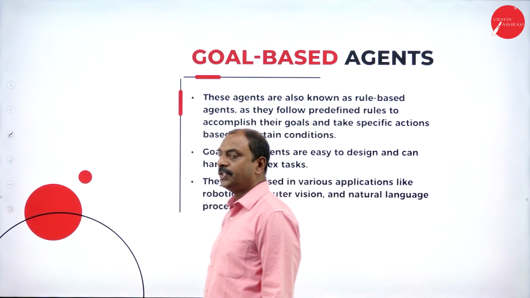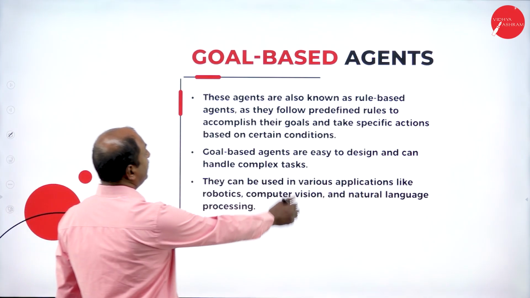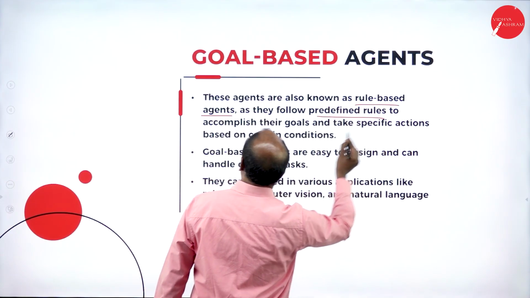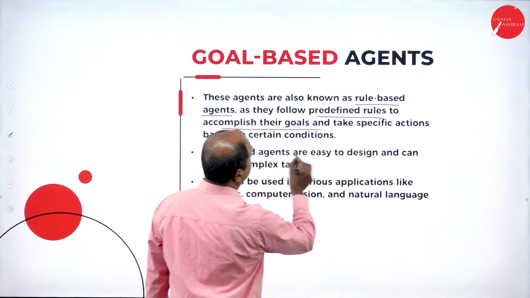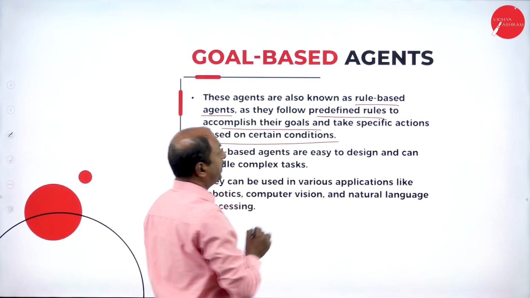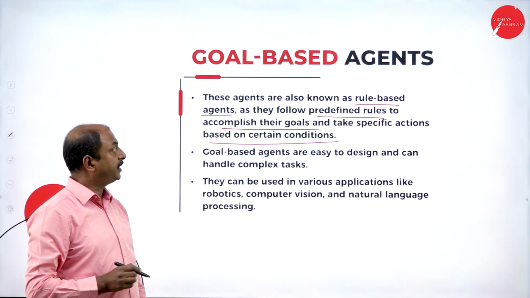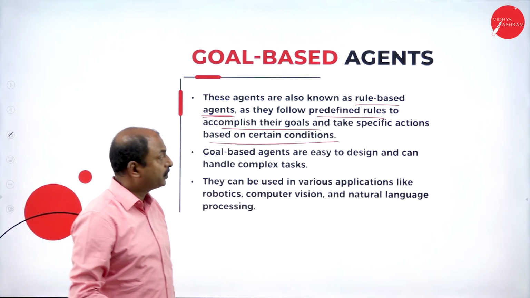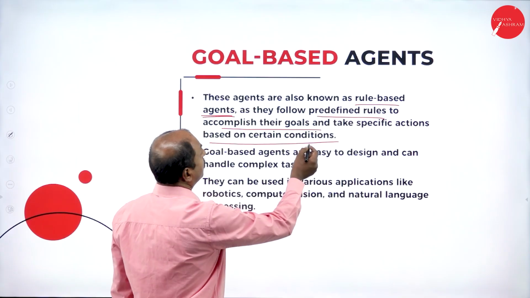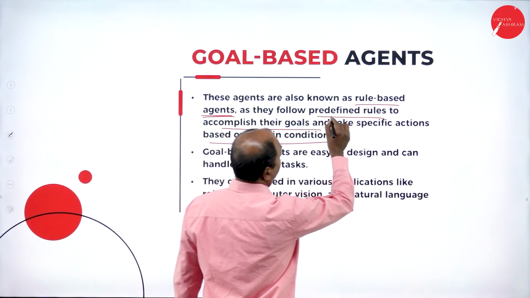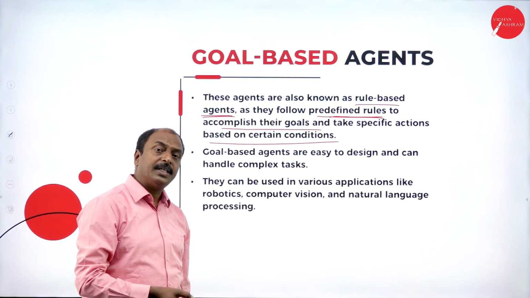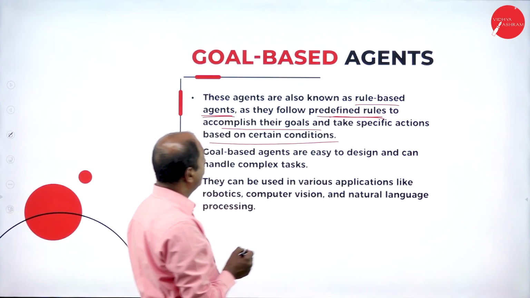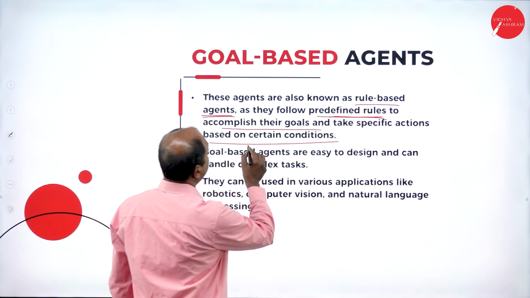Now let us see the definition of goal-based agents. These agents are known as rule-based agents, as they follow predefined rules to accomplish their goals and take specific actions based on certain conditions. So it works based on rules, and it is not models. They follow predefined rules to reach the destination or to achieve their goals, and these rules are based on certain conditions.